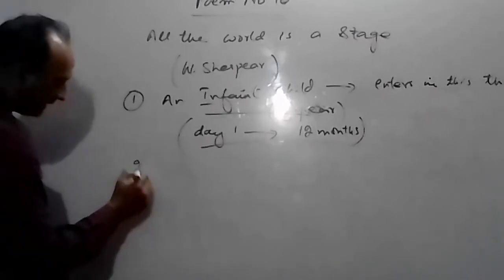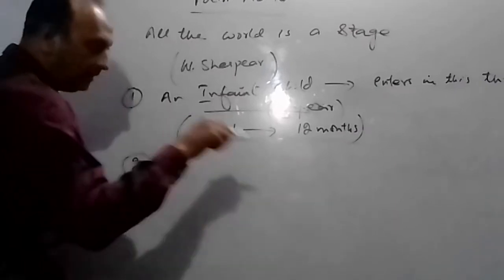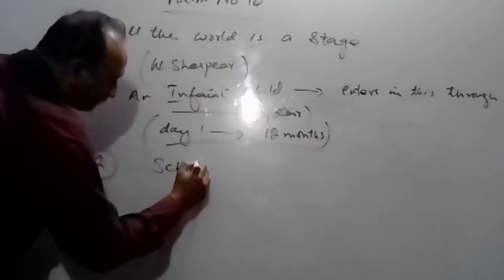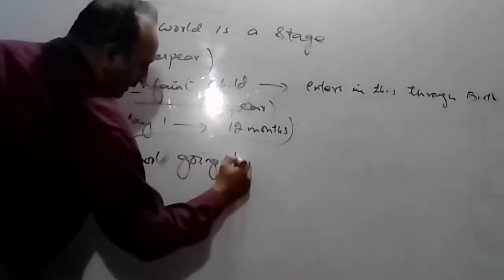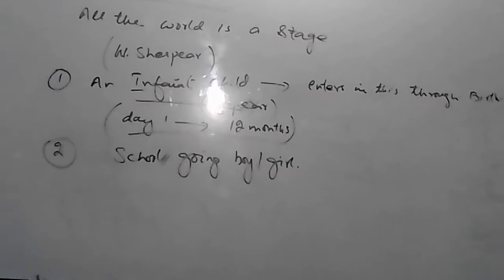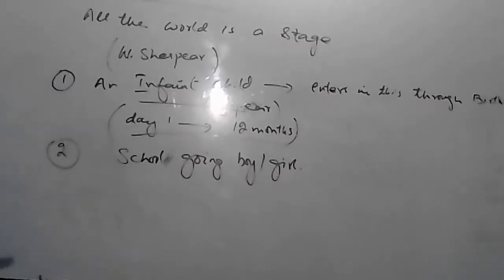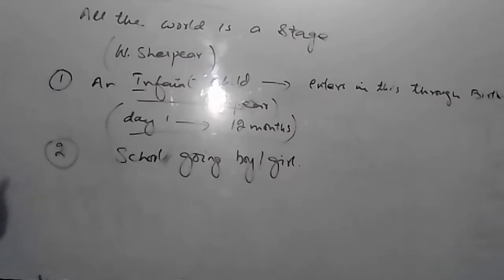Then the second character that he performs on the stage, stage meaning this world, is the school-going boy or girl. If you think about your first day at school, what was your expression?